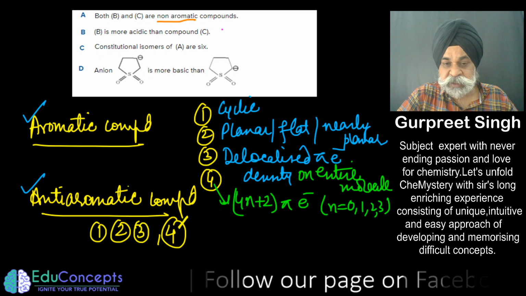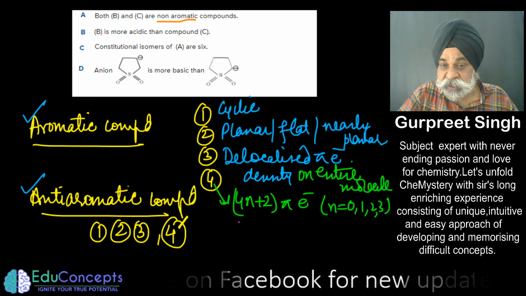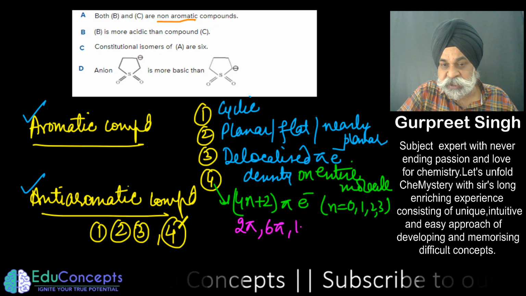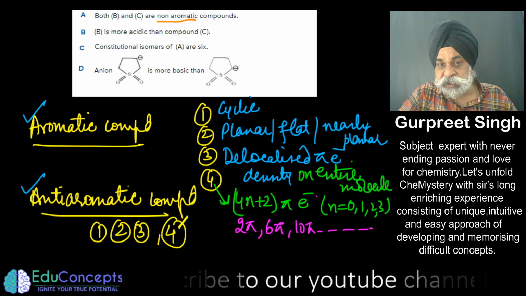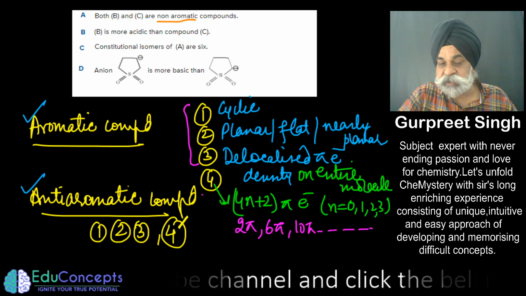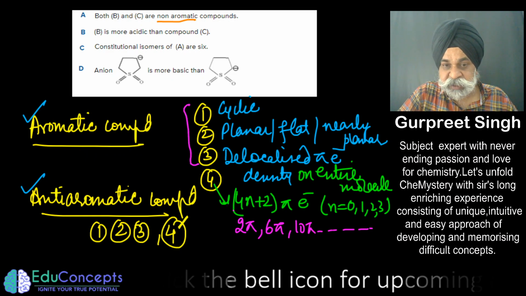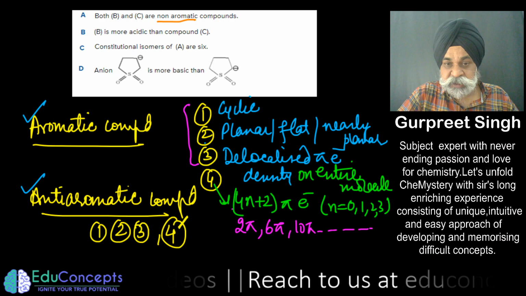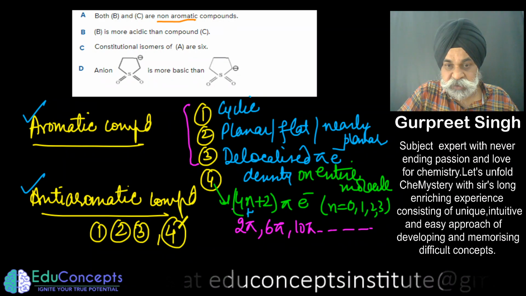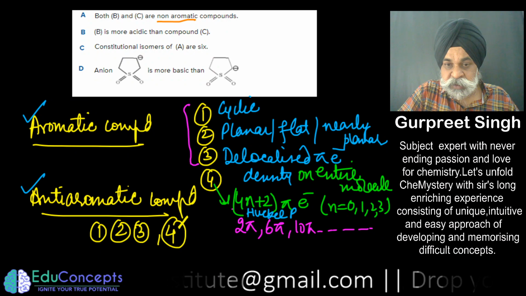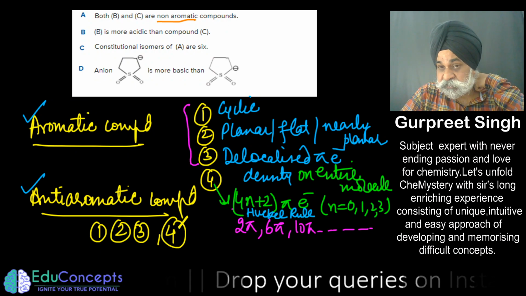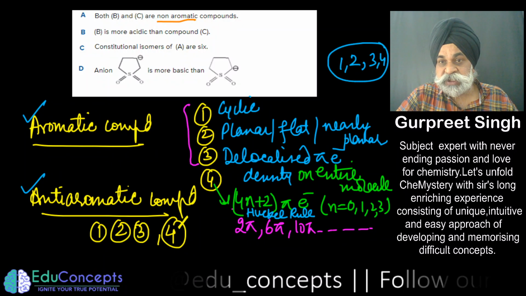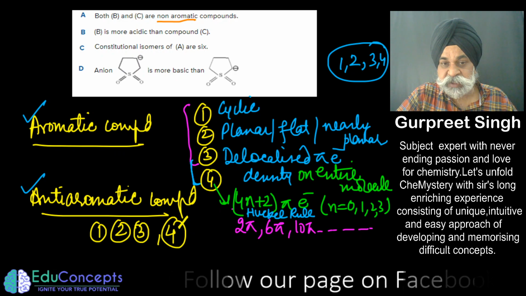So any compound having 2 pi, 6 pi or 10 pi electrons, and obeying all the above 3 points, is aromatic. The 4n plus 2 pi electron condition is very popular among students as Huckel's rule. But it is not only the Huckel rule you have to check; all 4 points have to be checked while deciding whether the compound is aromatic or not.